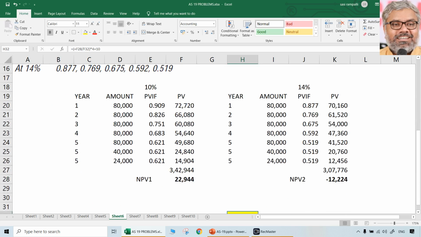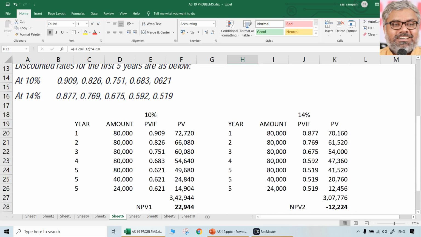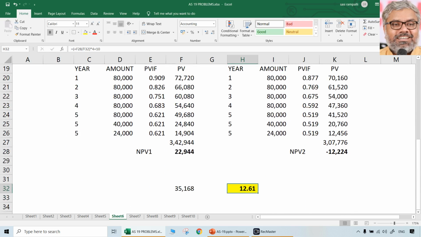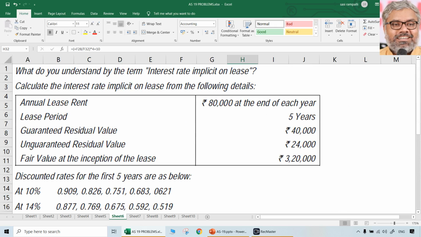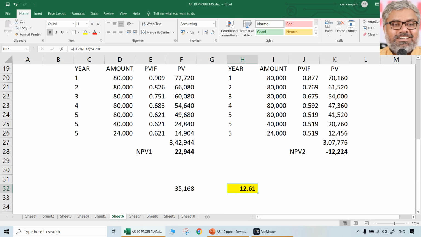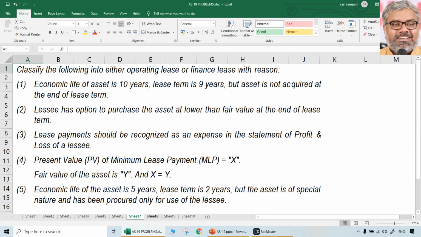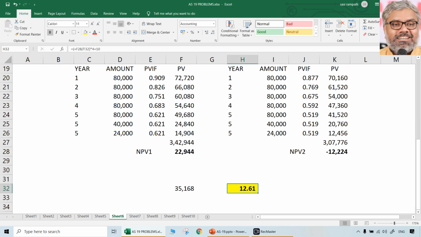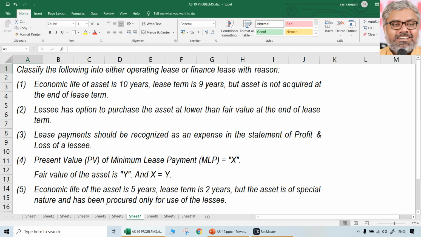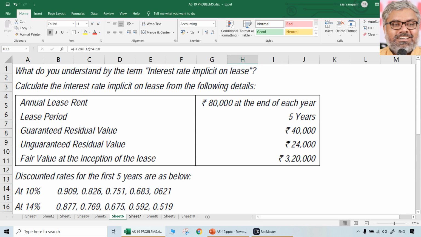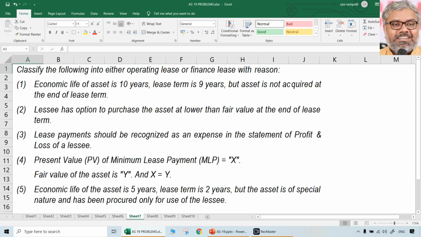That's it. These things you have to calculate on paper. On a computer they can be calculated easily and quickly, but for you they will take time. So that is why you have to put pen on paper and do these calculations and find out this answer, 12.61%. That is IRR, that is the interest rate implicit on lease for the lessor. If it was lessee, then we should not take unguaranteed residual value. That's it. Then this question was also given earlier as a theoretical, case-based question.